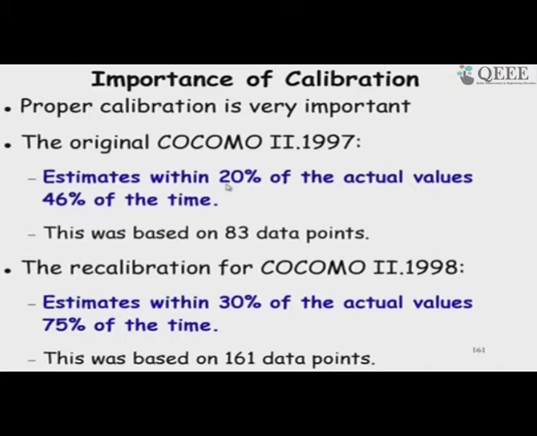So, the original COCOMO evaluation of this in real projects, 20% of the actual values 46% of the time, based on 83 case studies that were considered. And then recalibration, so adjusting the different parameters gave 30% of the actual values 75% of the time. So, this was the rest of the time, more than half the time we got widely off the mark. So, here 75% of the time we got less than 35%.